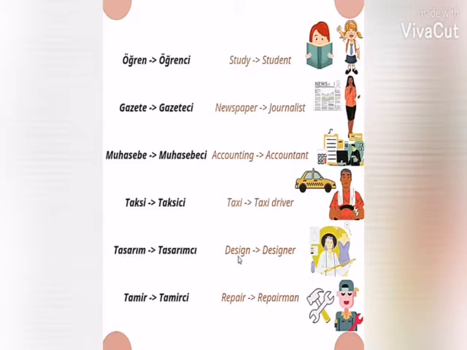Tasaram means design. Tasaramja means designer. So the last vowel is A, so according to the rule, J will be used. Tamir means repair. Tamirji means repairman. Tamir has the last vowel E, so G will be used.